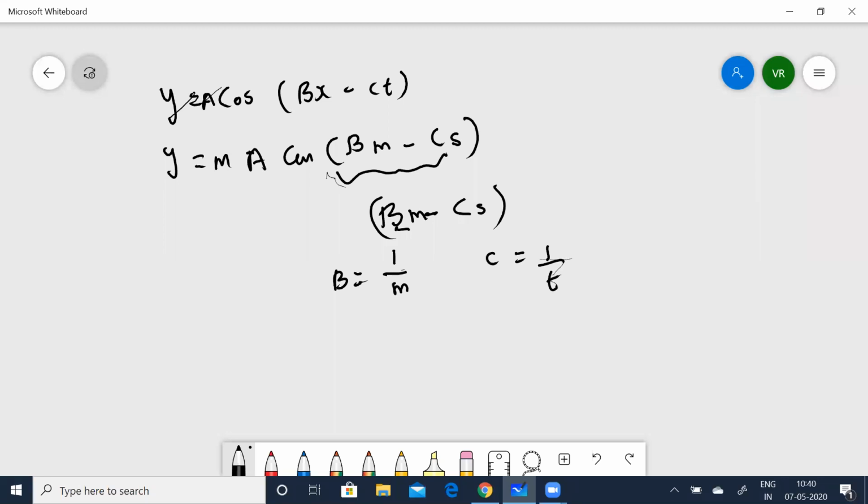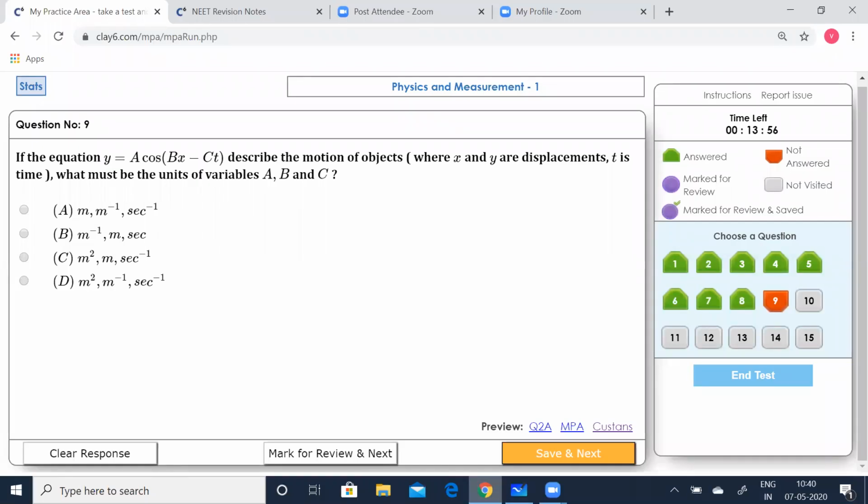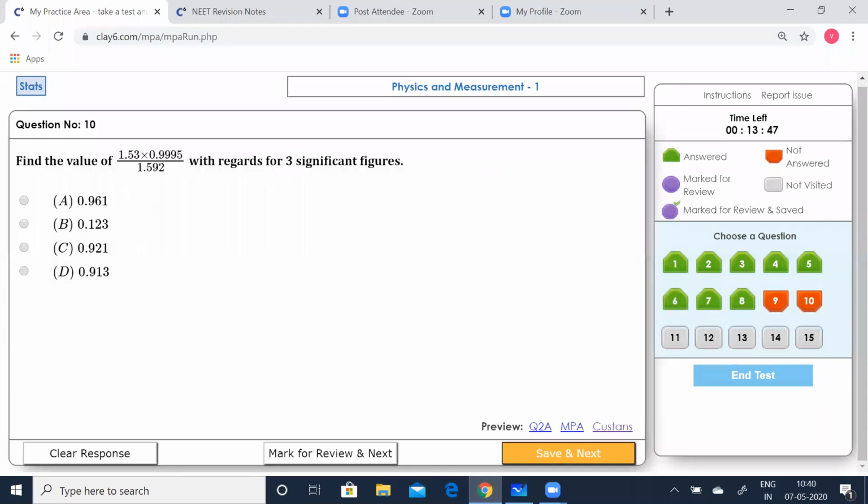So I can write this as m to the power of minus 1. This can be written as t to the power of minus 1. So let's see which option is correct. A is correct. M to the power of minus 1 and second to the power of minus 1. So A is correct. Okay, so let's save and go to the next question.